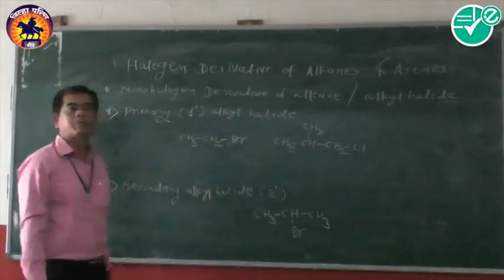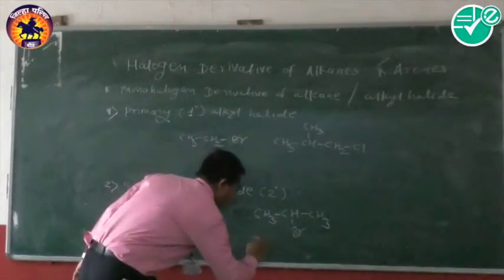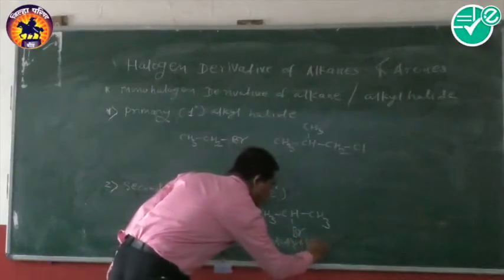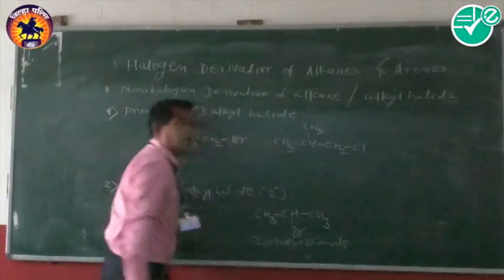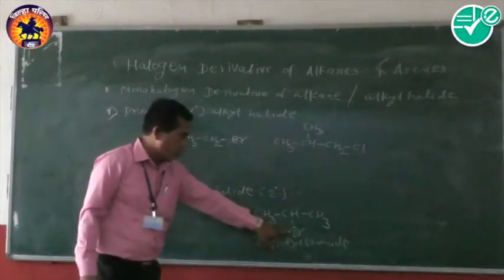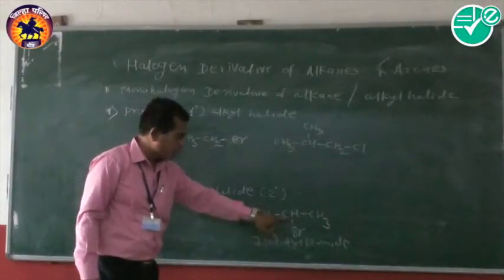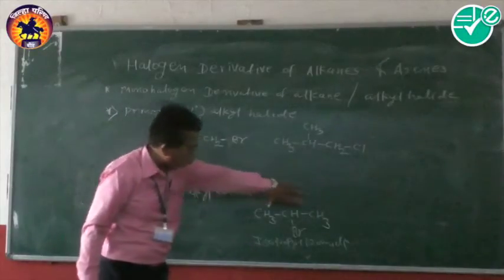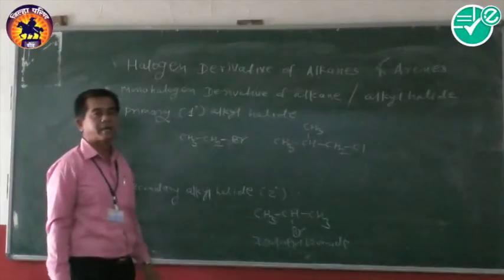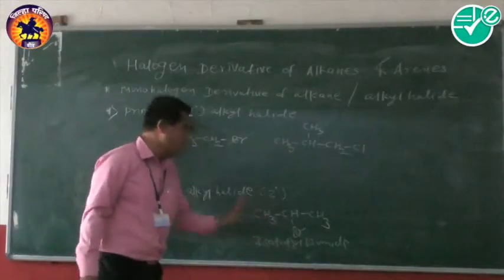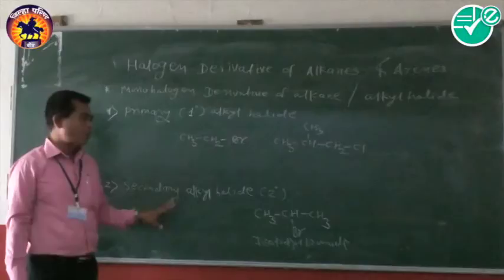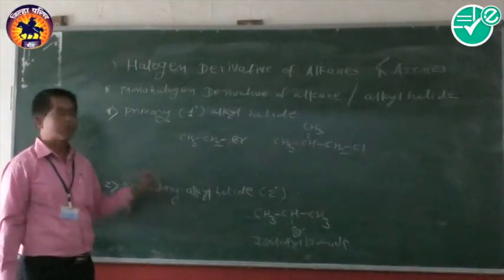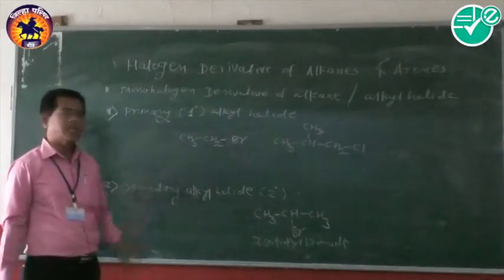This is isopropyl bromide. Here in this case, the bromine halogen atom is attached to this carbon atom which is secondary because this carbon atom is attached to another two carbon atoms. So this is called a secondary carbon atom. In this way, a secondary alkyl halide is a compound in which the halogen atom is attached to a secondary carbon atom.